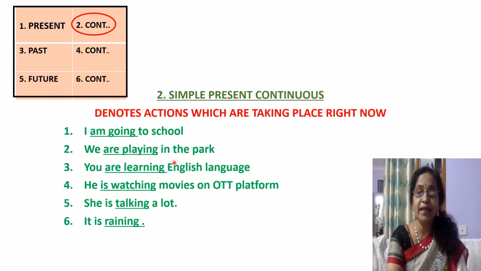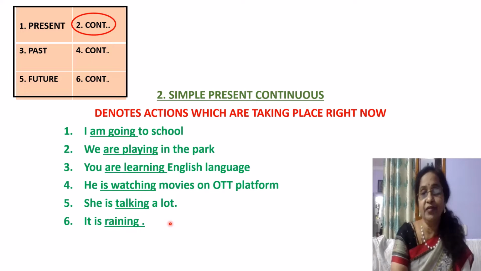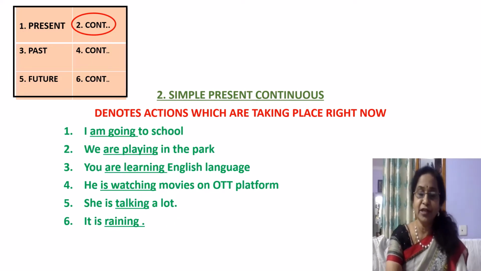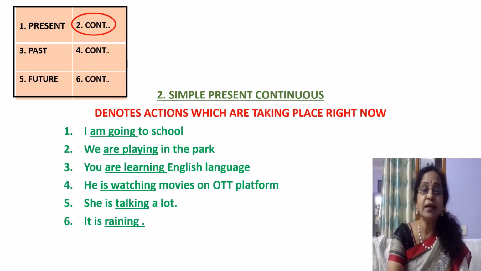We are playing in the park. You are learning English language. He is watching movies on OTT platform. She is talking a lot. It is raining. So these are the actions which are denoted in simple present continuous.